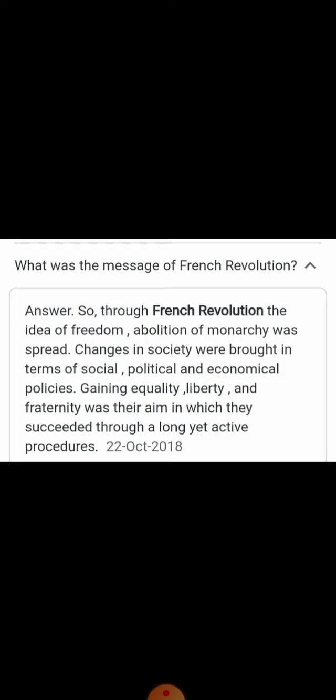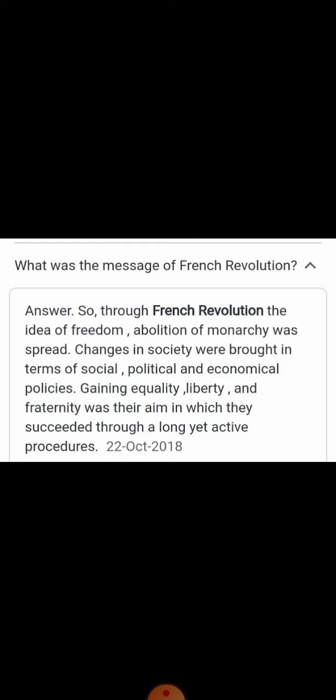Means here you can see that France was a totally agriculture-based country. Modernization was brought in the agricultural sector to get a good yield and for the purpose of productivity. Okay, gaining equality. So each and every person was equal in the eyes of the government. Liberty.